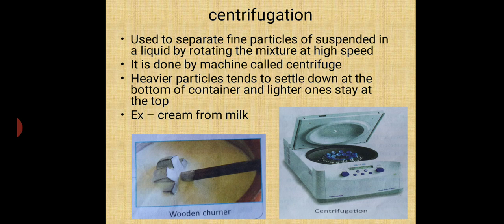You can see the machine, which is called a centrifuge machine, and this process is called centrifugation. During the rotation, the heavier particles are forced to settle down at the bottom of the container. There is a tube-like structure which is used there, and the lighter ones stay on the top. In this way we can remove the lighter particles easily.